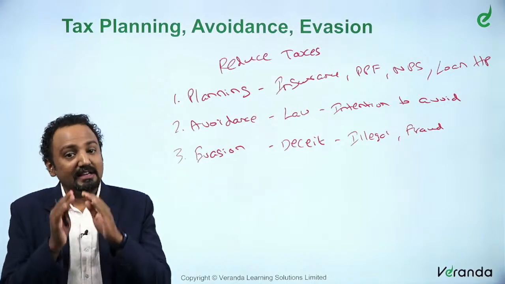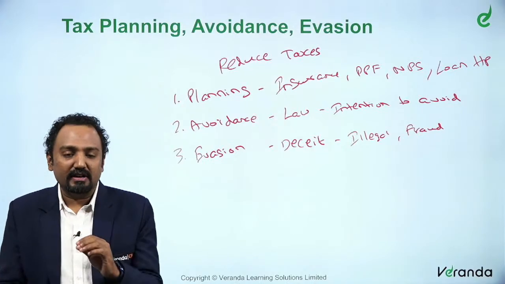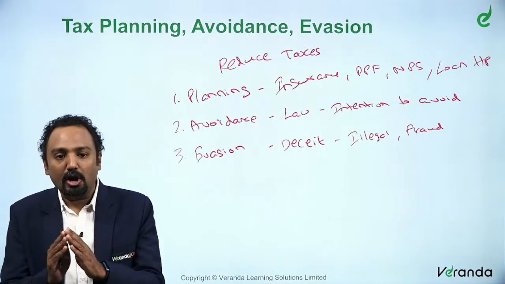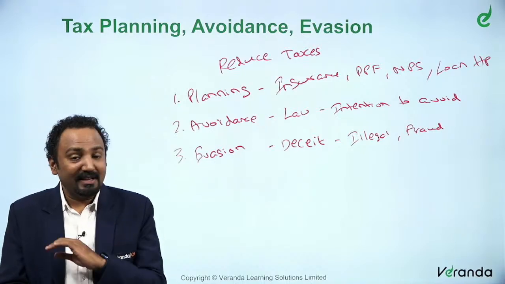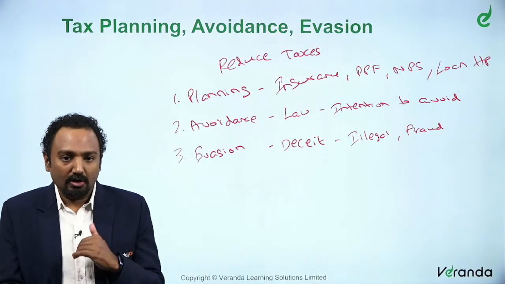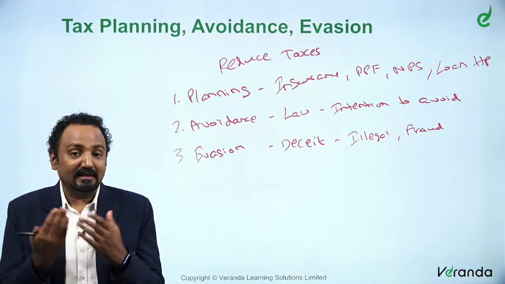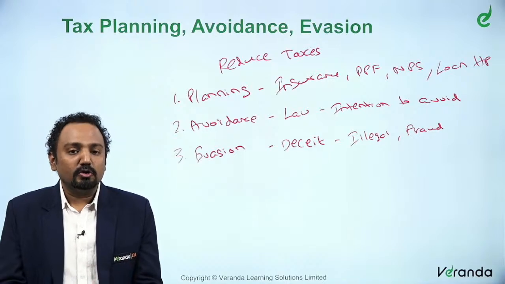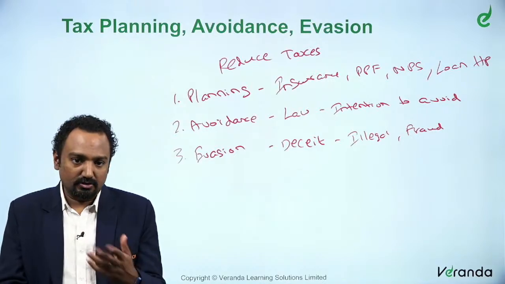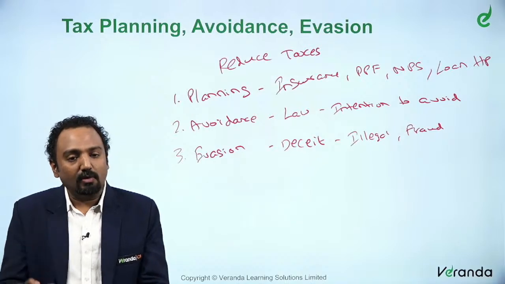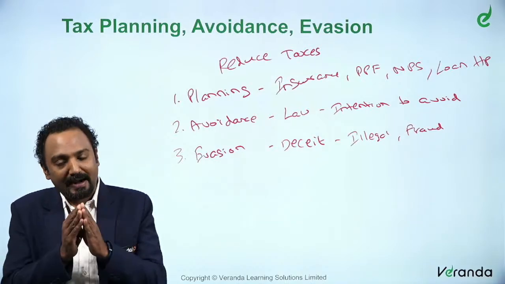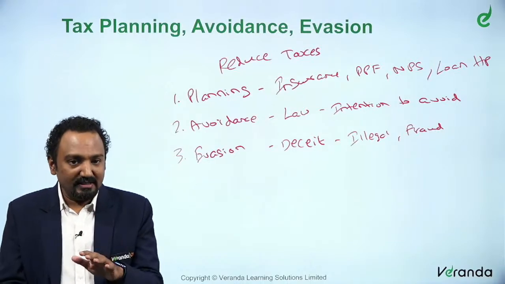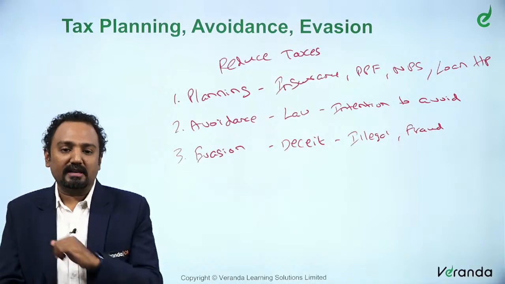Tax planning is perfectly fine. You are allowed to save taxes in the manner that is in accordance with the law. But avoidance and evasion is typically not the approach. Both these are not what the tax authorities' objectives are. Their objective is not to see that you avoid or evade taxes. So there must be practices, procedures or provisions in place to see that there is no tax avoidance and no tax evasion.